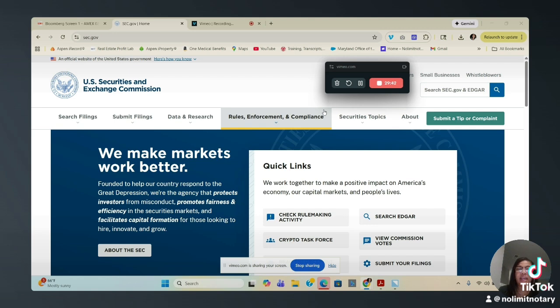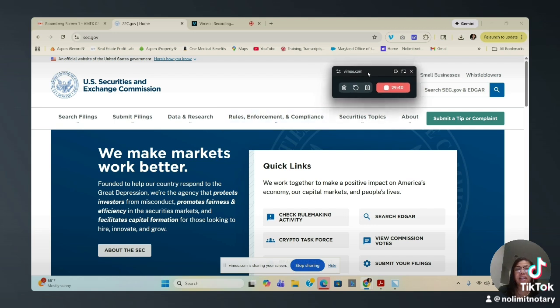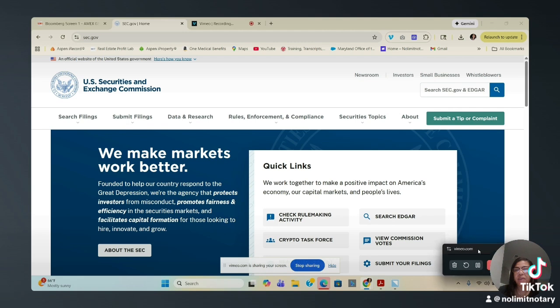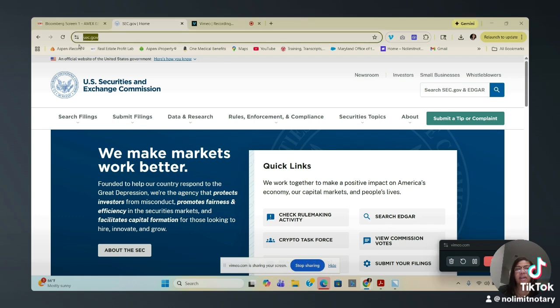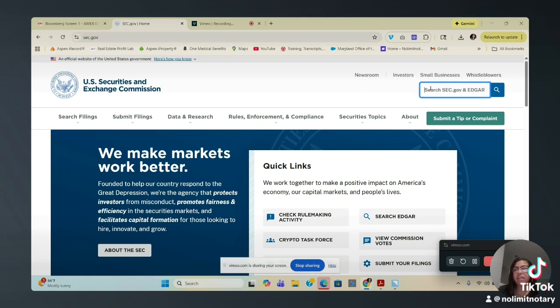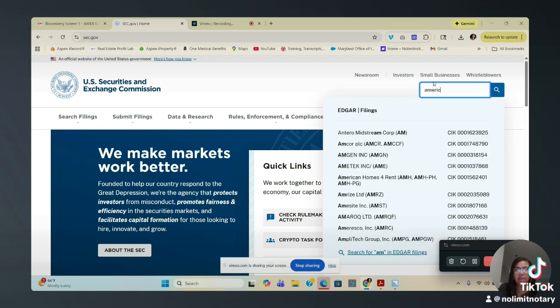But this one today, I'm going to show you guys exactly how. One of the questions was, how do I find the SEC, and how do I find that the debt's been securitized. So I'm going to take you guys through it, okay? So first you will log on to sec.gov. That's right here that I already put you guys on. You will go to this little box right here, and we're going to do American Express, okay? American Express. So you will type in American Express here.